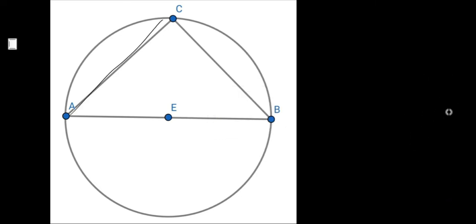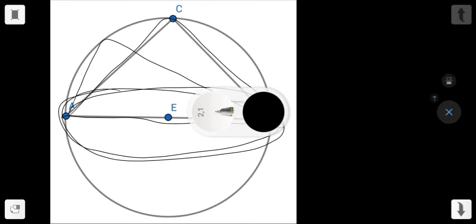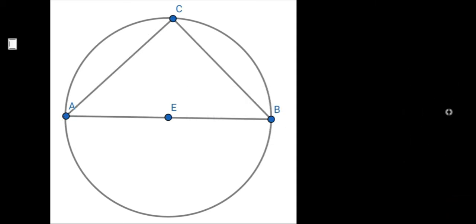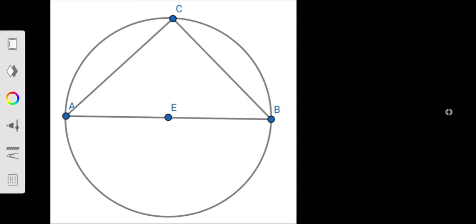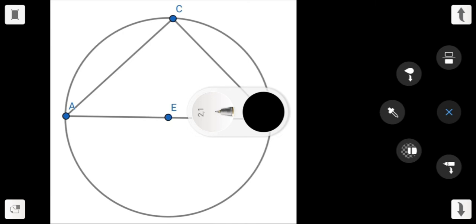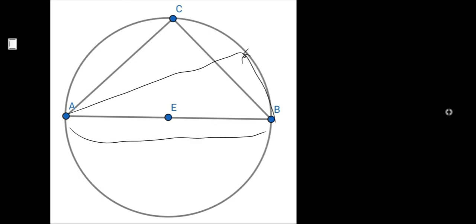Now look at this triangle over here. This is your base. For this triangle over here, this is also your base. AB is always going to be the value of your base. So the only thing you can change is the value of h. The bigger h is, the bigger your area. If C was over here, the base would be this, and the height would be just this one.